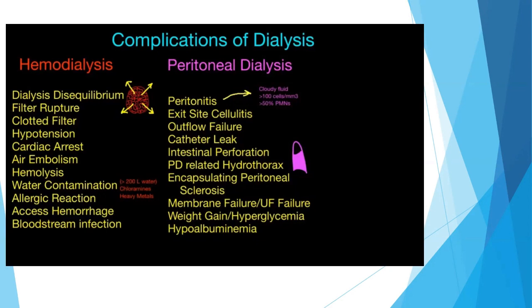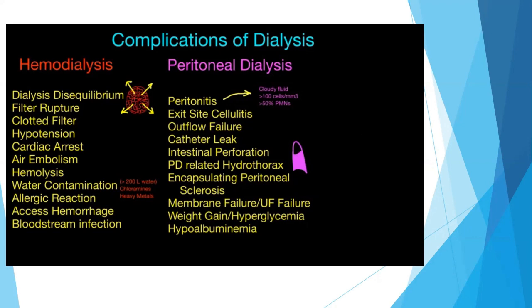There is hemodialysis, and there is another mechanism called peritoneal dialysis. In hemodialysis, the complications include dialysis disequilibrium, just like we have seen now. There is filter rupture, a clotted filter if we cannot use an adequate amount of anticoagulants, hypotension, cardiac arrest, air embolism, hemolysis, water contamination, allergic reactions, excess hemorrhage, and bloodstream infection.